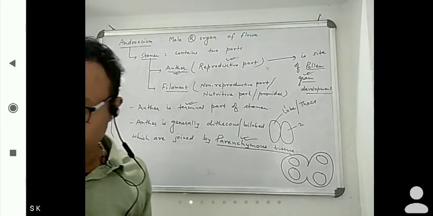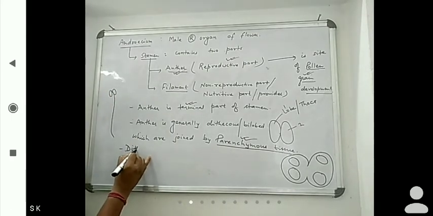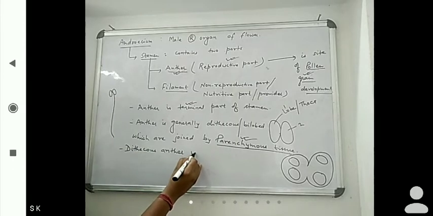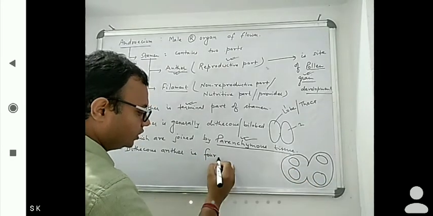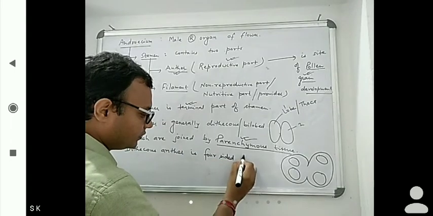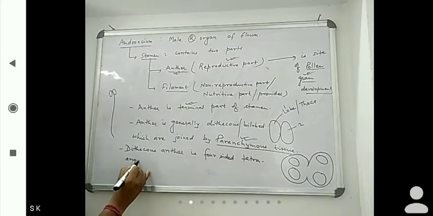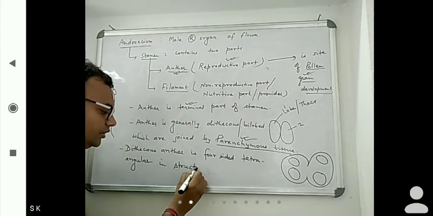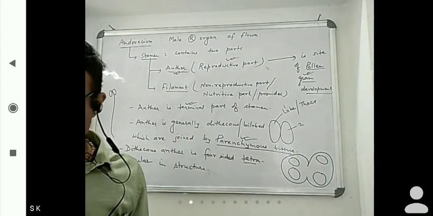So what we can say, a dithecous anther is four-sided, 1 2 3 4, tetraangular in structure. That you have to remember.